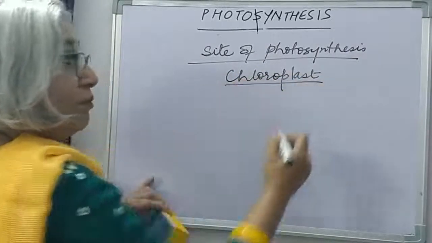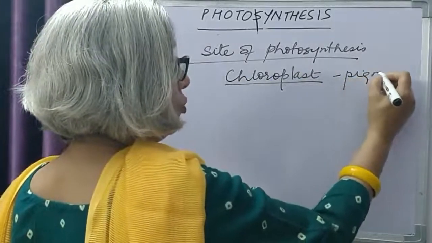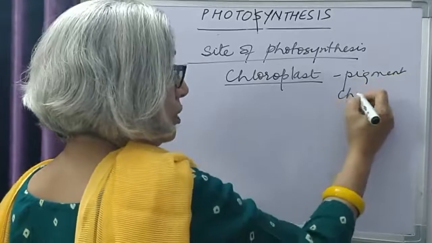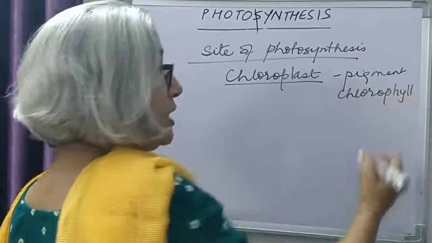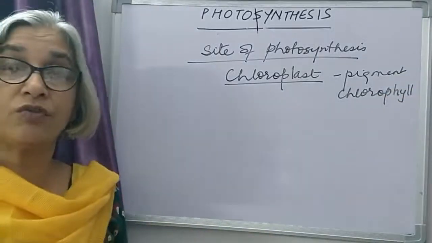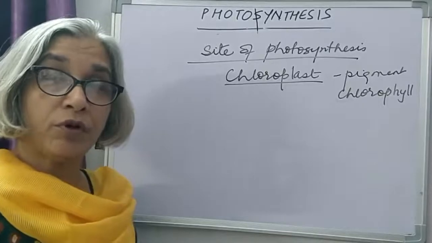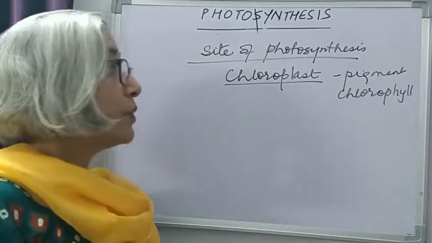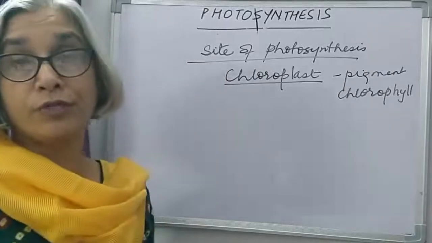It is a kind of plastid which contains the pigment chlorophyll. As I have just told you, chlorophyll, the green color, is essential for photosynthesis. Only green parts of the plant can perform photosynthesis. So chloroplast is the site of photosynthesis.